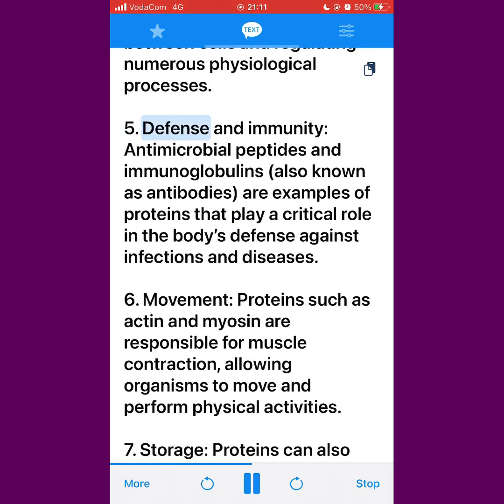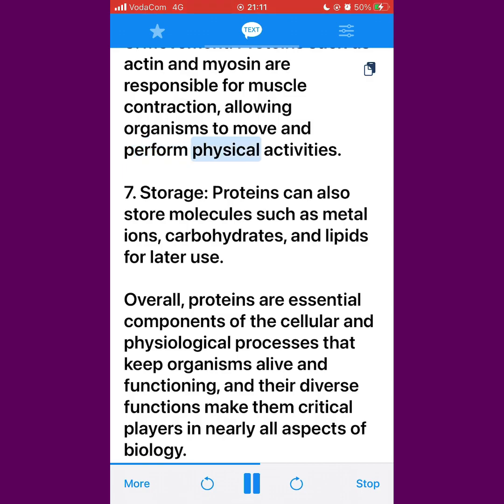5. Defense and immunity. Antimicrobial peptides and immunoglobulins, also known as antibodies, are examples of proteins that play a critical role in the body's defense against infections and diseases. 6. Movement. Proteins such as actin and myosin are responsible for muscle contraction, allowing organisms to move and perform physical activities. 7. Storage. Proteins can also store molecules such as metal ions, carbohydrates, and lipids for later use.